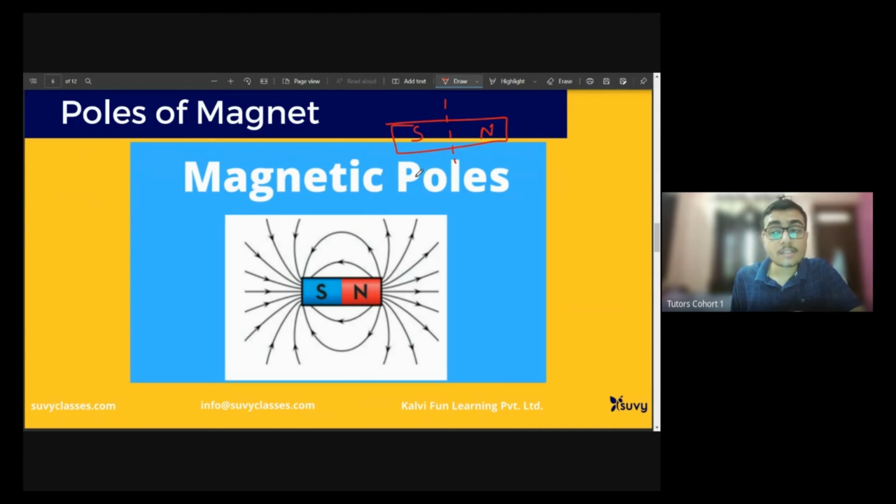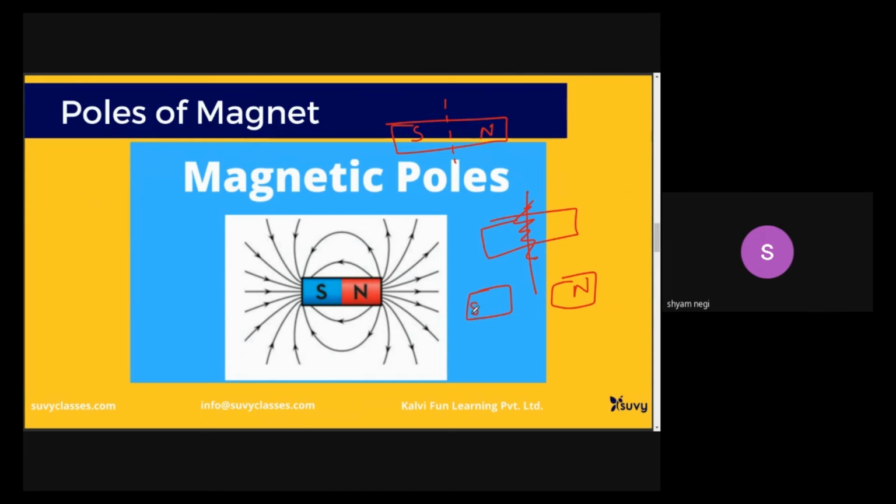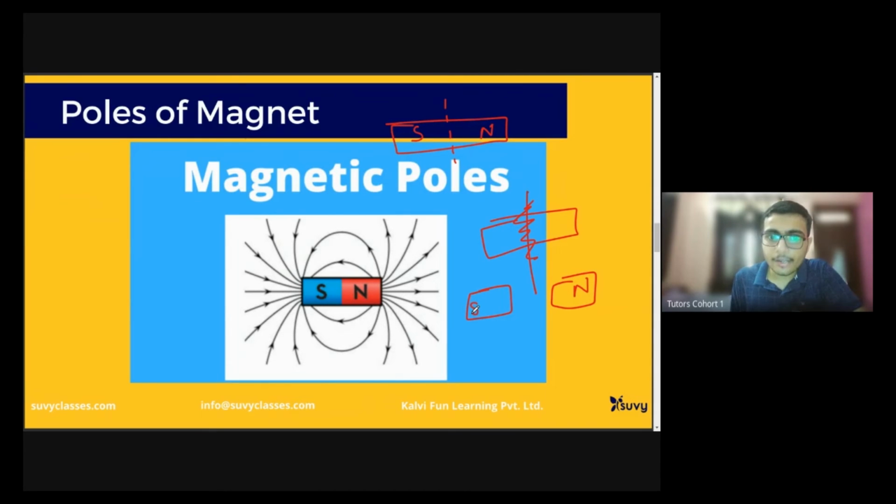Like we just discussed in the first slide, also, do you know, if I break this magnet, will there be only a north pole here and only a south pole here? No, sir. Very good. Again, a north pole will be formed here, and again, a south pole will be formed here, because magnetic poles cannot exist independently. If there is a north pole, there will be a south pole, 100%.